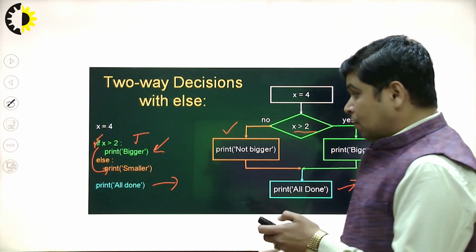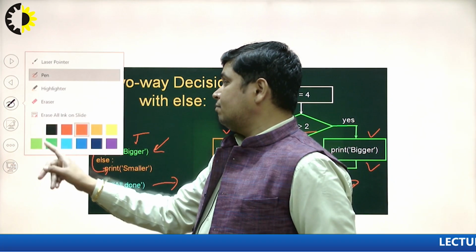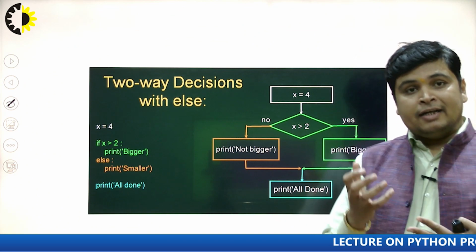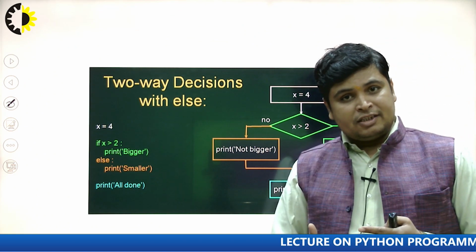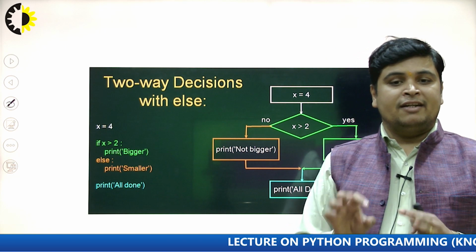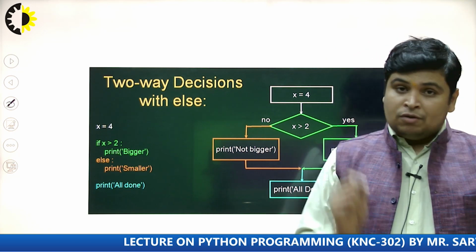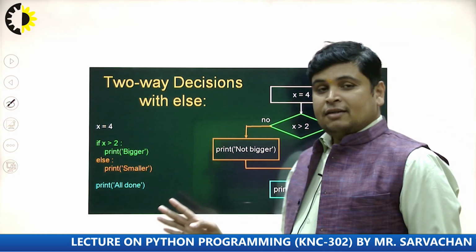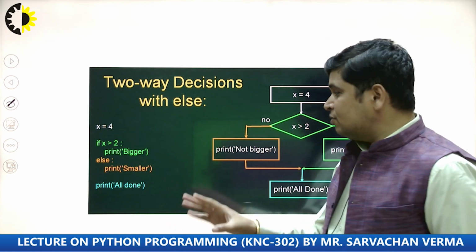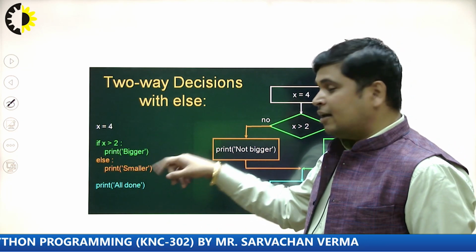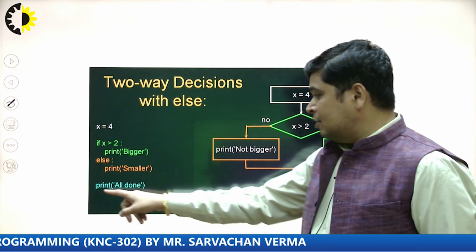Make sure that whatever statements are inside the if statement or inside the else statement, only those statements are considered inside the if body and else body.